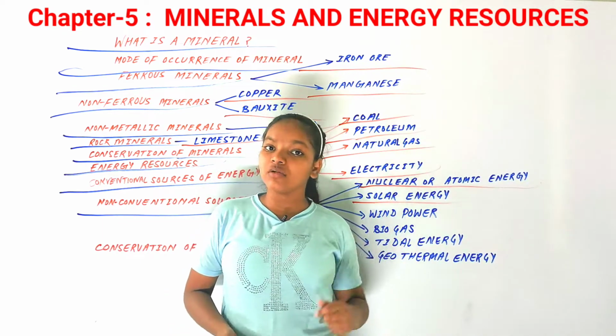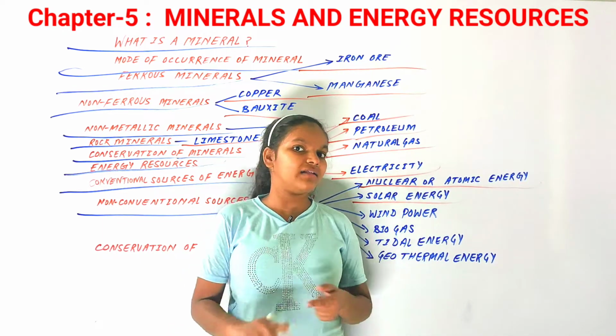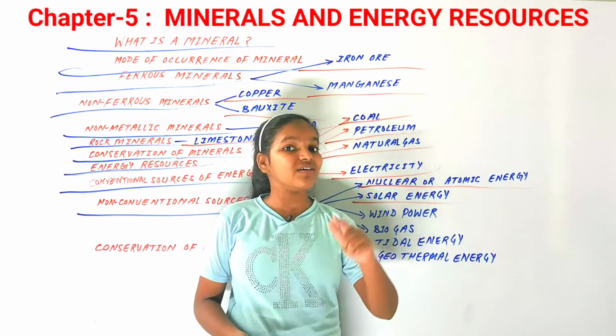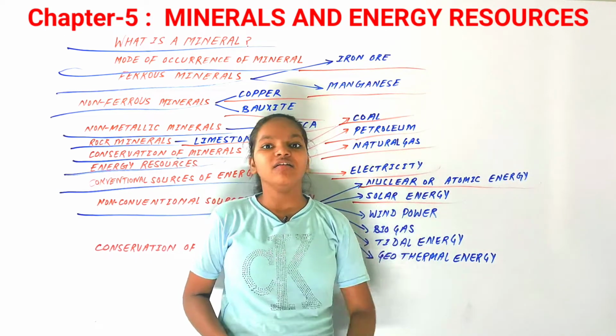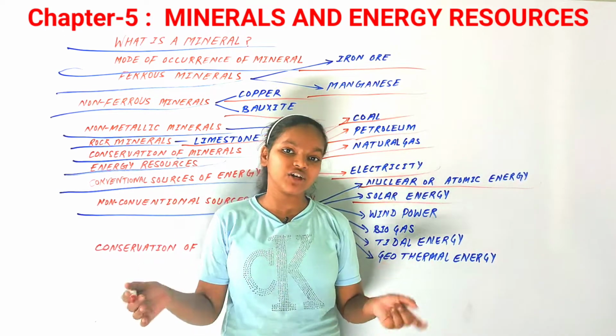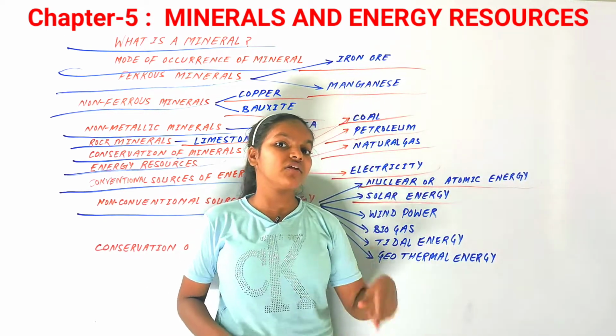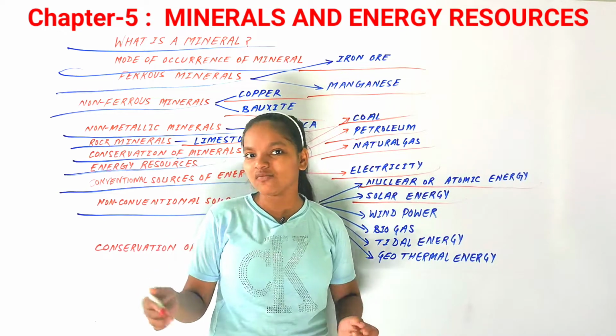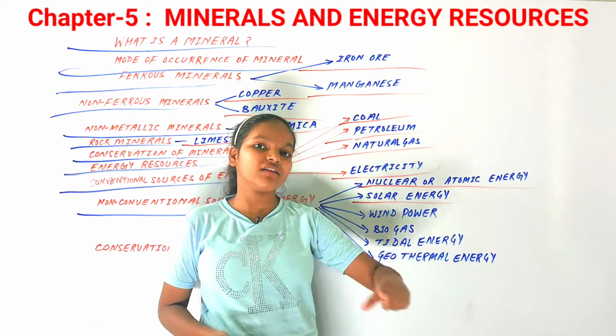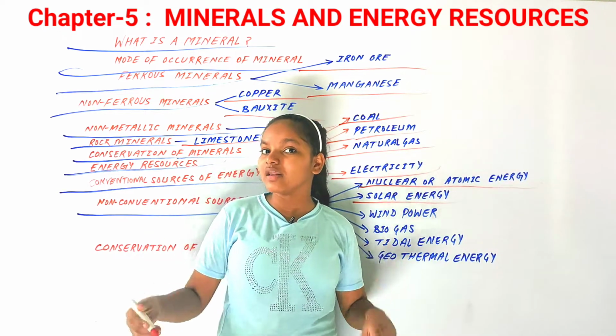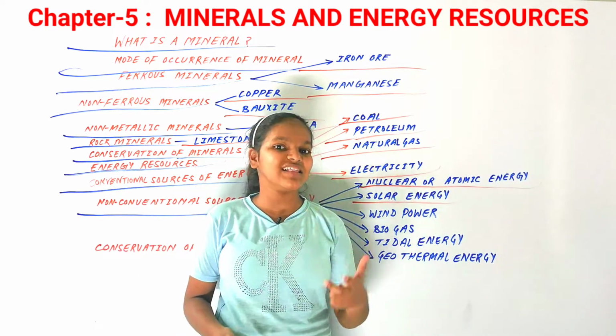For example, it can be used to run traffic lights on roads and highways. For highways, it is a very convenient method. It is a non-conventional source of energy, but it is very convenient for people as well. Just with a one-time setup, you can use it as a very good way of producing electricity.